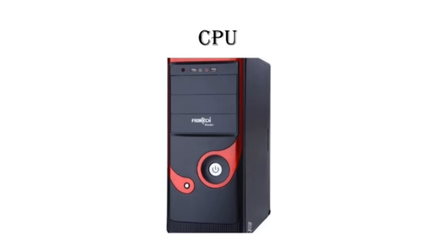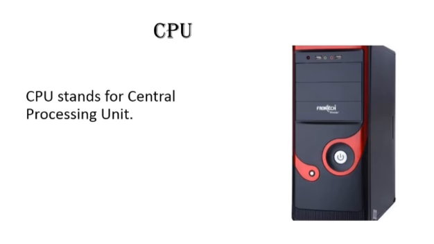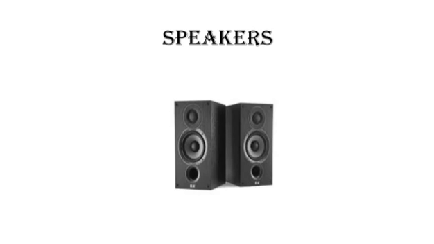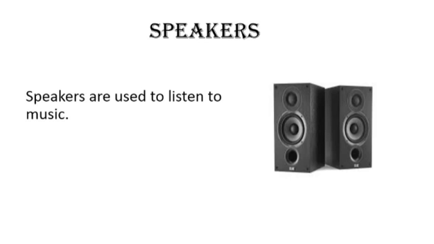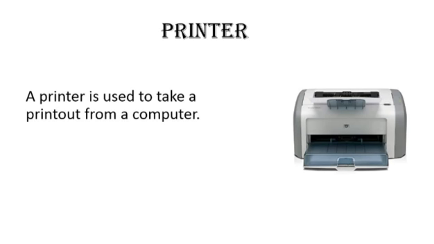CPU. CPU is the brain of the computer. CPU stands for Central Processing Unit. Speakers. Speakers are used to listen to music. Printer. A printer is used to take a printout from a computer. It helps to make copies of whatever you see on the monitor.